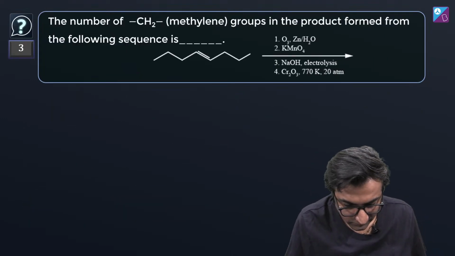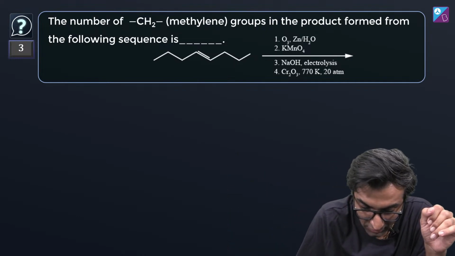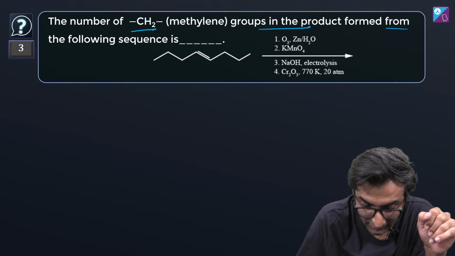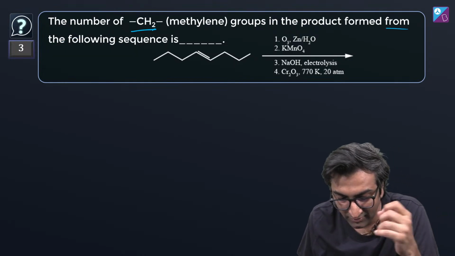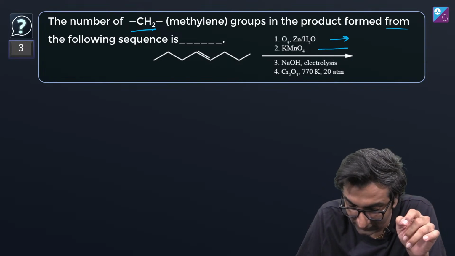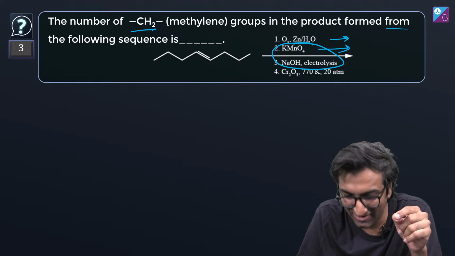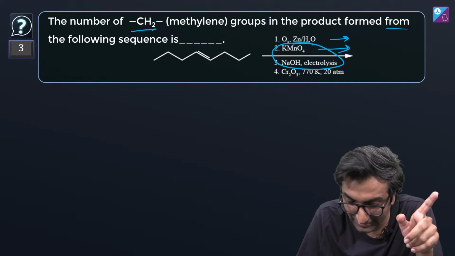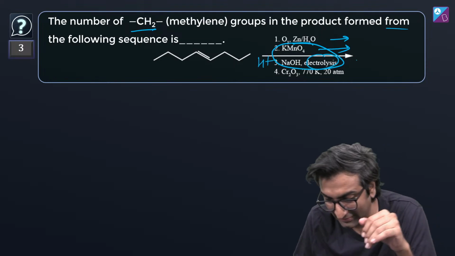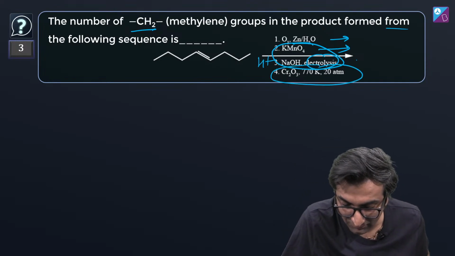Okay, last question for the day, आखिरी वाला. The number of methylene groups in the product formed in the following sequence is what? If you have seen this question, do it really quickly. But it has things we have done before in life. Okay. This is ozonolysis, KMnO4, NaOH, NaOH, KMnO4, electrolysis. This could get a little confusing because usually KMnO4 and H plus does one thing, electrolysis does something else. दो अलग चीज होती है. ठीक है, सोचना क्या होता है. Last वाला step you have seen before.